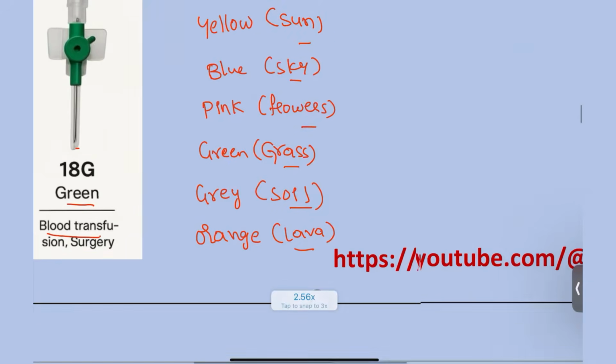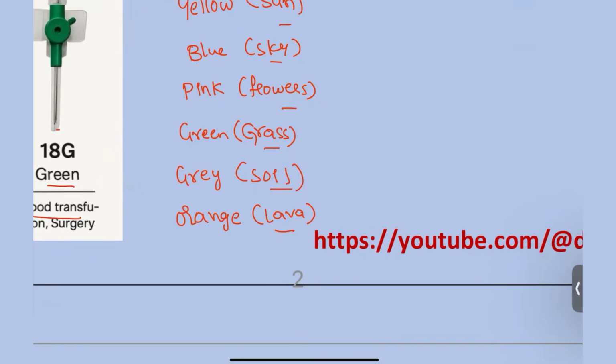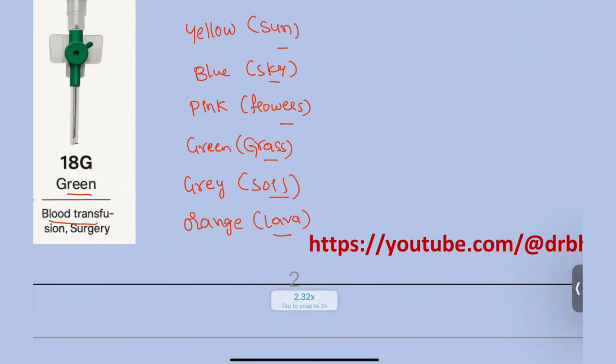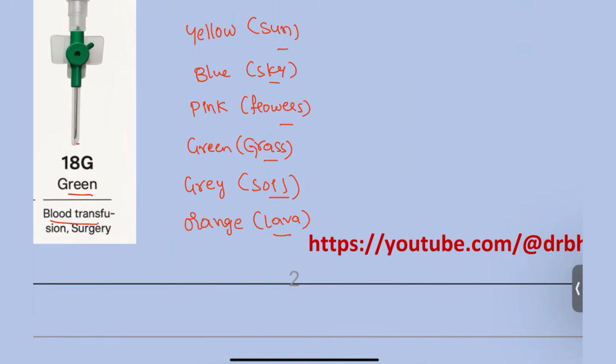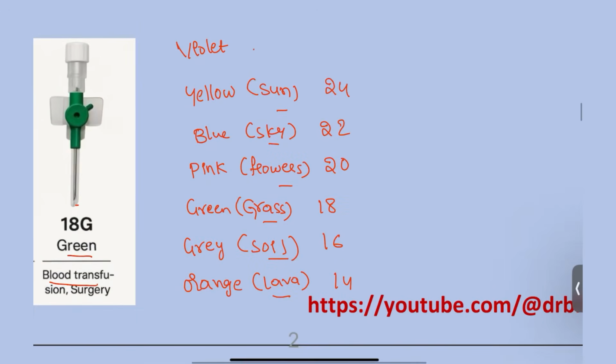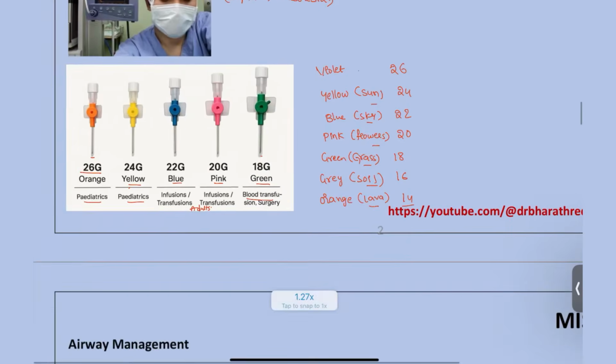Now remember the gauge numbers. What are the gauge numbers that you have to remember here, guys? Orange is 14 and gray is 16. Green is 18 and pink 20. Blue is 22. Yellow is 24. Violet is 26. There will be two numbers, all are going to be even numbers. That's how you have to remember from the number 14. This is for the cannula, their size and their uses.